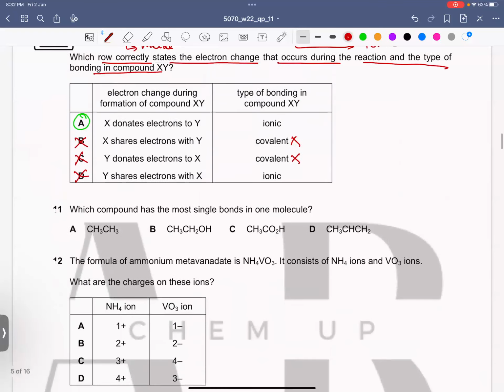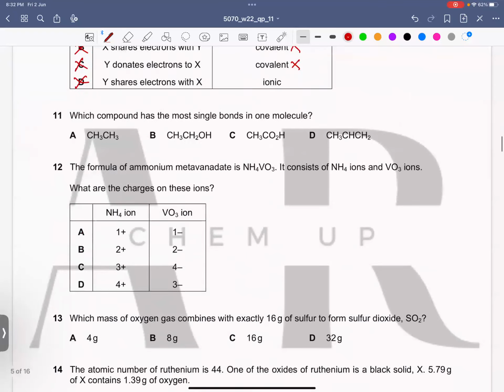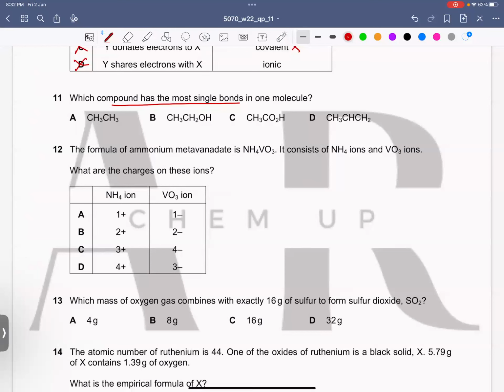Now question number 11. Which compound has the most single bonds in one molecule? If you look at A, it has 6 single covalent bonds. Then B, sorry, A has 7, B has 8.